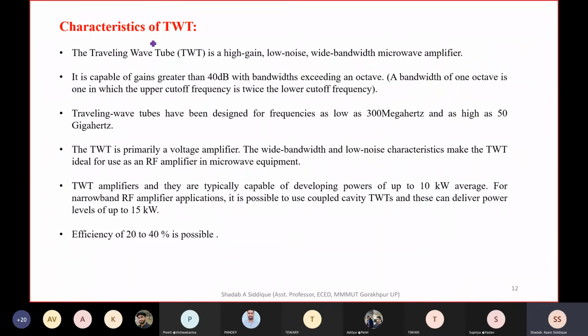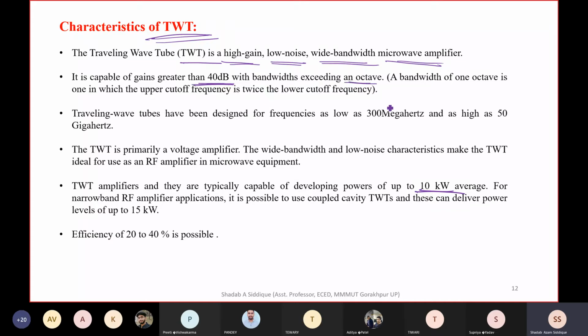If you see the characteristics of the traveling wave tube, it has high gain and low noise, and it has wide bandwidth, which is used as a microwave amplifier. It is capable of giving a gain greater than 40 dB, and power output of 10 kilowatt average power. So we get 40 dB gain here with a bandwidth exceeding an octave.